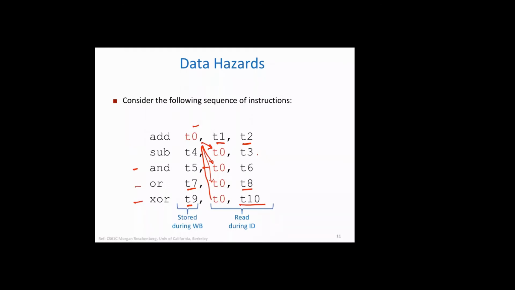All right, do you see some problem here? T0 is used before it is updated. Very right. In what instructions? Everywhere? All instructions? Is this instruction also a problem?